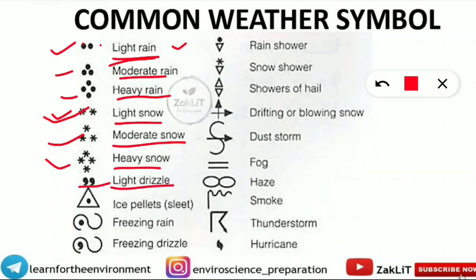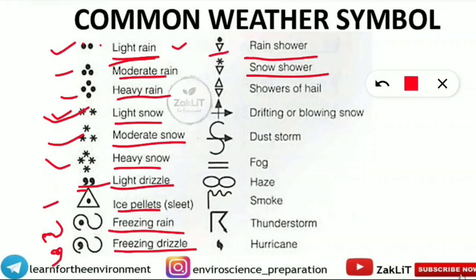Light drizzle means 2 comma. So you can say. Next is ice pellets or sleet means we have known here from the question, triangle, inside that 1 dot. Freezing rain means, as you can see, it is tilted as we can say, and inside that 1 dot. Freezing drizzle means it will be tilted S, inside that 1 comma will be there. This time it will be not dot, it will be comma. Next is rain shower, triangle, on that 1 dot will be there. Snow shower, as snow is depicted as star, so triangle, above that 1 star will be there.